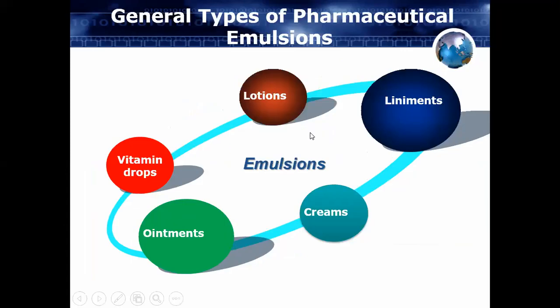Now, the different forms of your emulsion in the market, or in the form of your products. We can prepare lotions from your emulsion. We can prepare liniments from your emulsion. We can prepare creams from your emulsion. We can prepare ointments also from your emulsion, as well as vitamin drops of the emulsion. So these are generally the different forms of your emulsion available in the market.